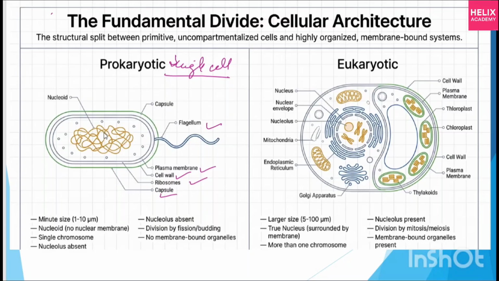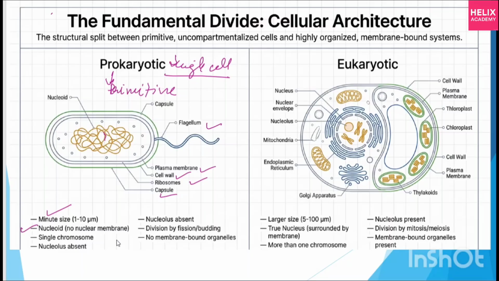This is only the genetic material. You are seeing it as a thread, right? This is only their genetic material. This is a very simple and primitive kind of cell. There is nothing complex. Minute size, no nuclear membrane. The nucleus is what? It contains genetic material, right? Why genetic material? Because they transfer it from one to another, then only they can reproduce. So their genetic material is open, there is no envelope, meaning they are not covered, not protected, right?